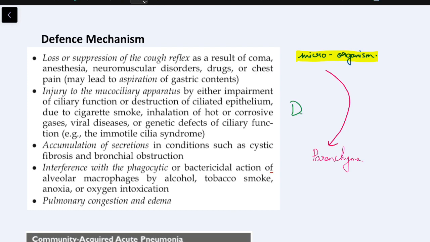Thankfully, we have a lot of defense mechanisms. If you accidentally aspirate something, you have the cough reflex to bring it out. If those dust particles or food particles or anything are not large enough to elicit a cough reflex, we have the ciliated epithelium until our respiratory bronchioles. These cilia beat in such a fashion that these microparticles are thrown out of the airway. For the final battle of defense, we have the alveolar macrophages, which circulate freely in the airway epithelium and the interstitium. So loss or suppression of any of these defense mechanisms can lead to pneumonia.